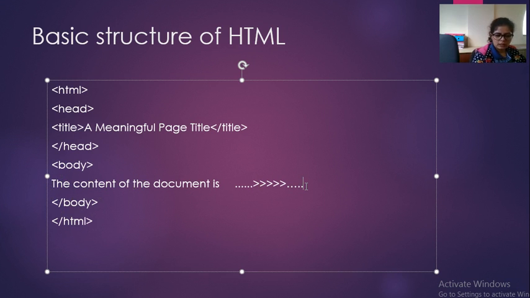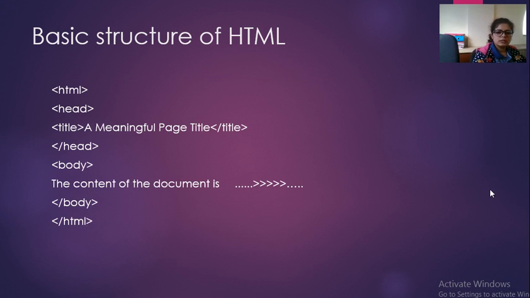Once we are done with the content, then we have to close the body tag. So this is the closing body tag. This is the opening body tag and this is the closing body tag. So now we have completed the body section. Now we have to close the HTML document. It means we have completed all the process. It indicates the end of the document, closing HTML. So here is the opening of HTML and closing HTML.